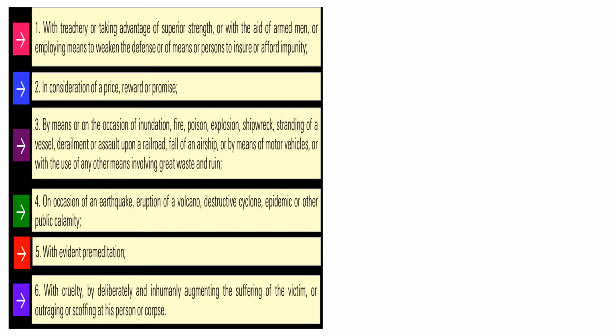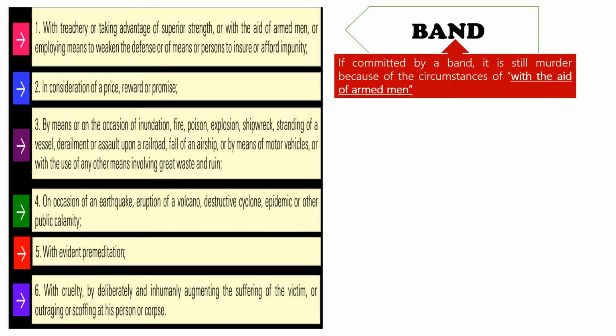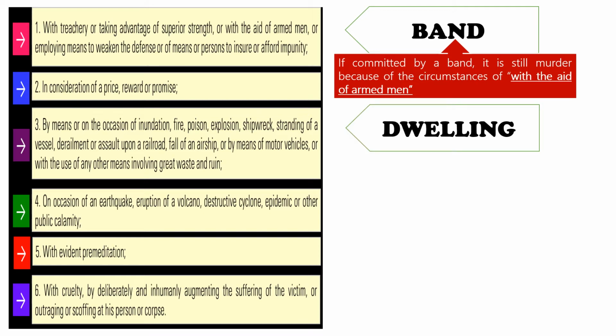And if you're going to compare this to your Article 14 of the Revised Penal Code, more or less, they are the same. But please take note that in Article 14, meron doon nakasulat na band as one of the aggravating circumstances. But if you will go to your Article 248, band is not included. But can a person be convicted of murder because of that aggravating circumstance of band? Answer is yes. It is still murder because of the circumstance with the aid of armed men as stated in number 1.